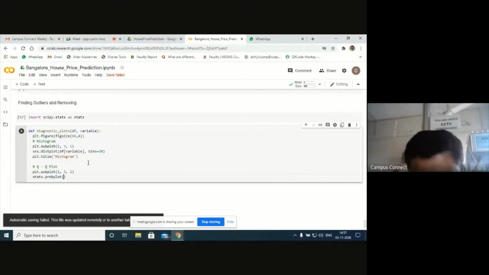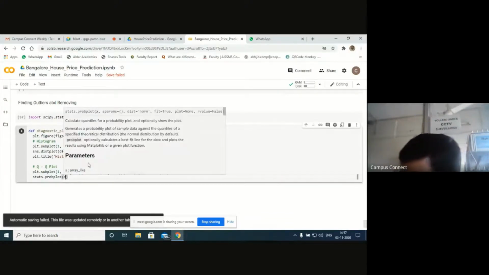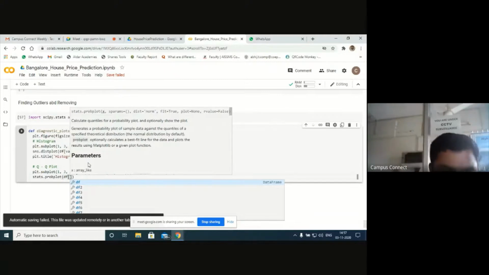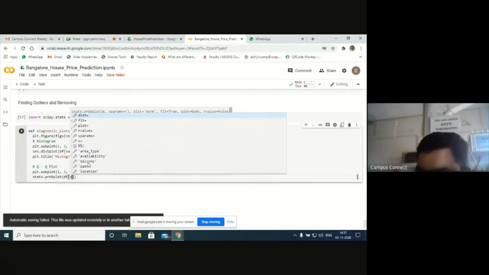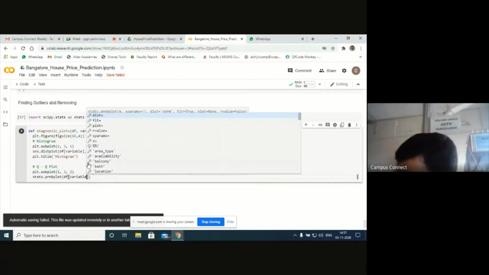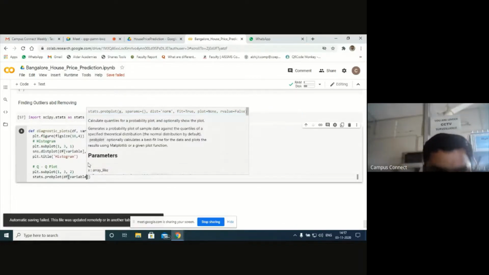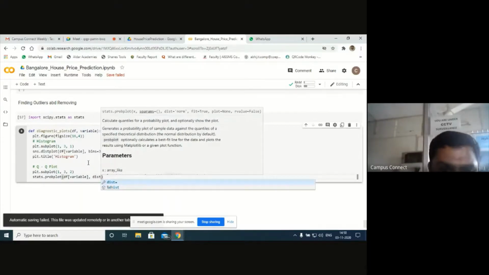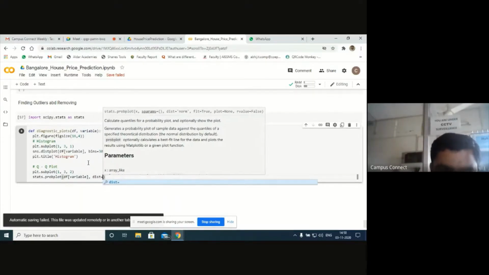Next is df variable. So I'm going to have the labels now. The labels is df variables. Next, distribution. I'll have the normal distribution.